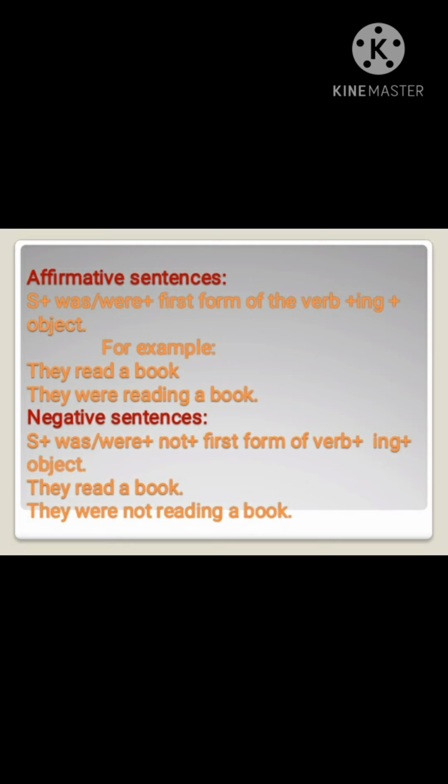And if you want to change the same sentence into a negative form, then we will say subject plus was or were according to singular or plural, then comes not plus the first form of the verb plus ing plus object. An example is again for you: they read a book, they were not reading a book. Read is the first form of the verb. According to the rules, we have to use ing with the first form of the verb.